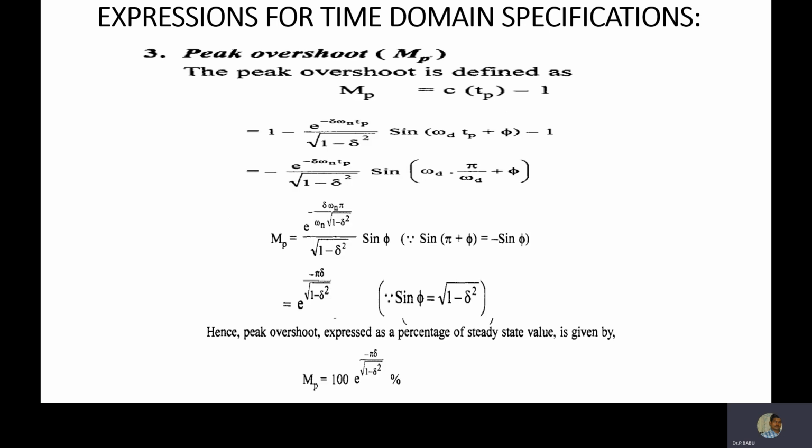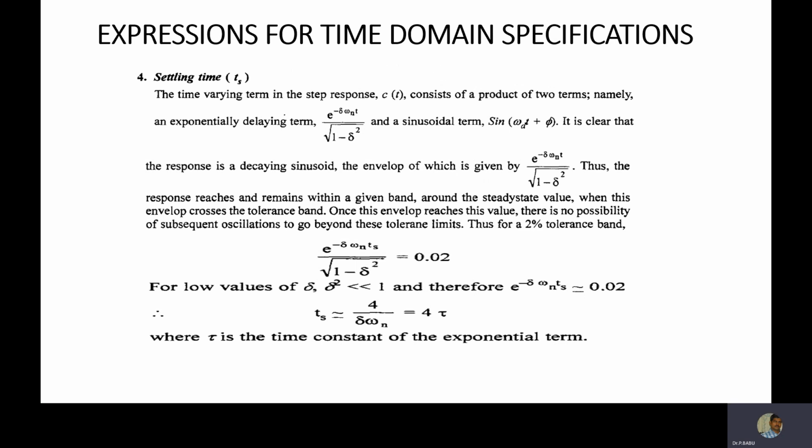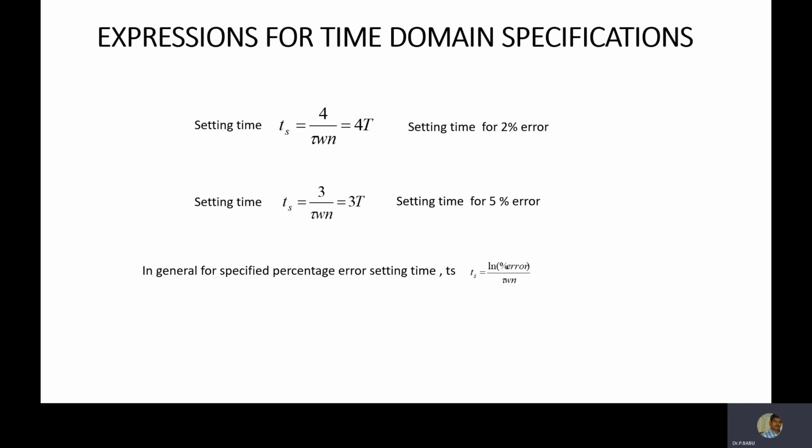Similarly, the derivation for peak overshoot is available here. And for settling time, based on the percentage you mention, the settling time is given. For 2%, the settling time is 4 divided by zeta omega n, and for 5%, it is 3 divided by zeta omega n. In general, the settling time is ln of error divided by zeta omega n, the general formula for settling time.